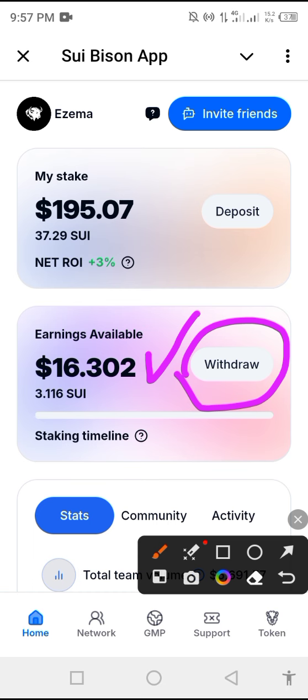And anytime that your referrer withdraws money, you're going to earn a percentage from whatever he or she withdraws. Do you understand? This is amazing, right? This is another way of making money in promoting Sui Bison, okay?